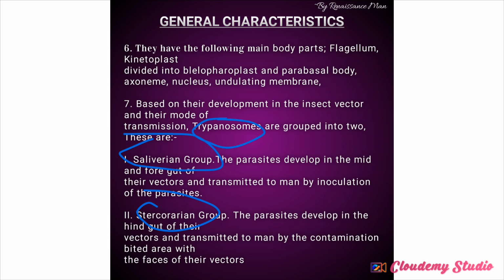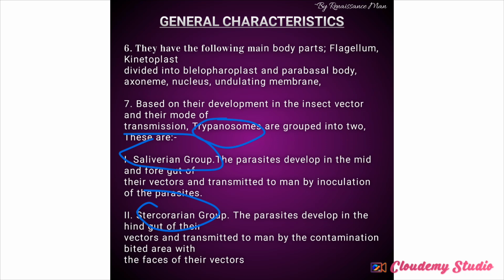How do we differentiate anterior from posterior? The salivarian group are parasites that develop in the mid and the foreguts of their vector and are transmitted to man by inoculation of the parasites. That is salivarian trypanosome. They live in the foreguts and the midguts.